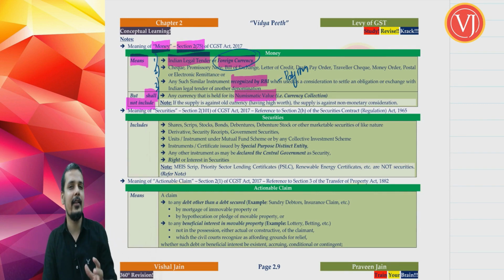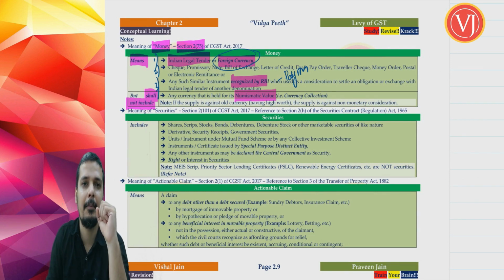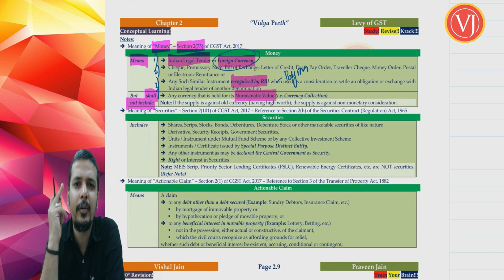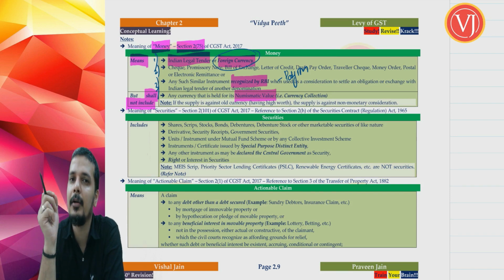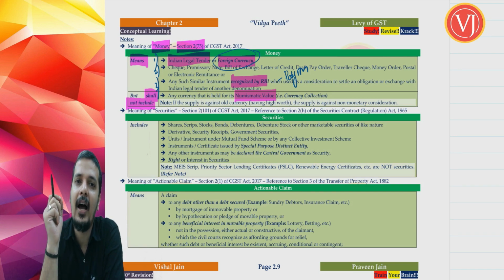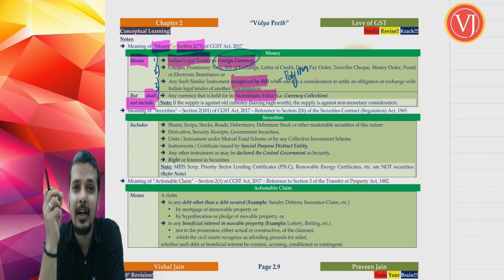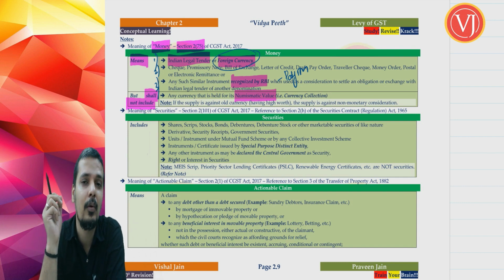Rather, I always tell you there are only 2 important points in the definition of money that you have to remember. Other points are all normal, you will always remember them. What are the 2 important points? Point number 1, money will also include foreign currency. Point number 2, money will also include any other similar instrument which is recognized by RBI. That is with respect to the means part. Now there is another point with respect to the exclusion part. Money shall not include what?